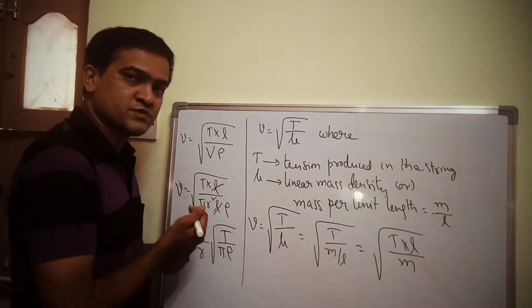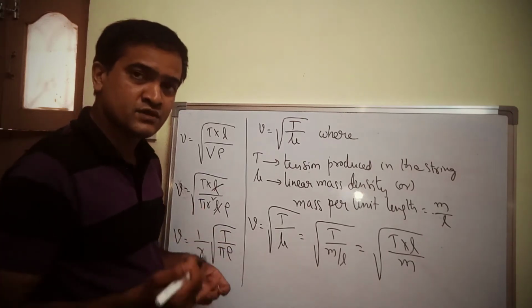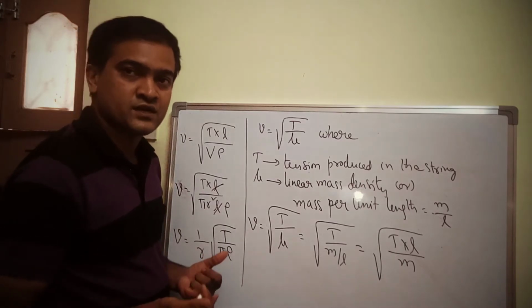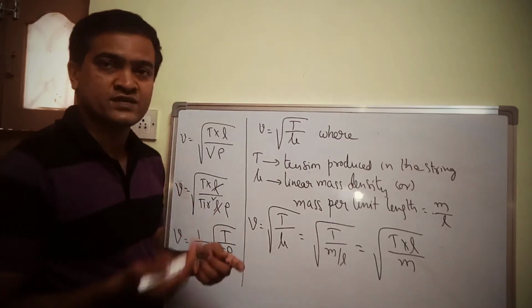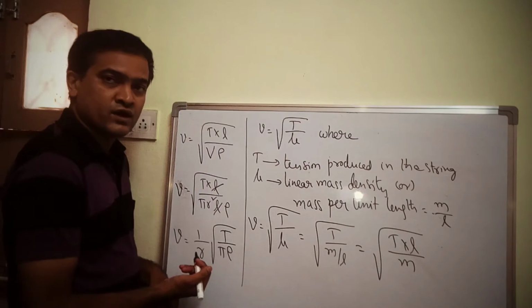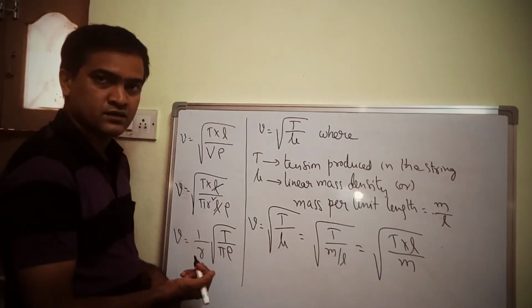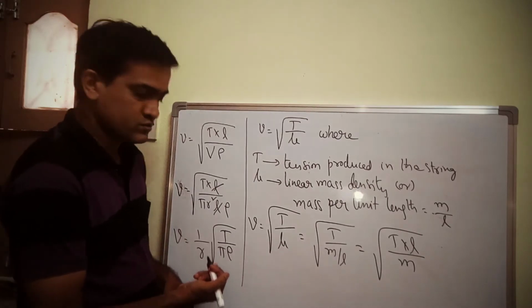I can also express the same in terms of diameter. As you know, radius is nothing but diameter by 2, or diameter is equal to twice the radius. So r is equal to d by 2, and 2 goes up.